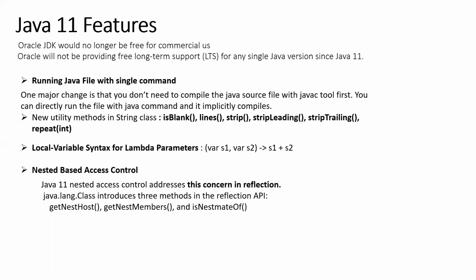Maybe I'll definitely show this exercise with an example, and we can try it out in the next session. This is for people who use reflection to access methods. For them, it is very useful. I'll try the nested based access control example with one case study. We can do this. Okay. Any questions?